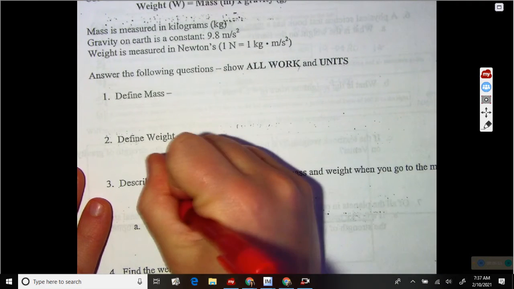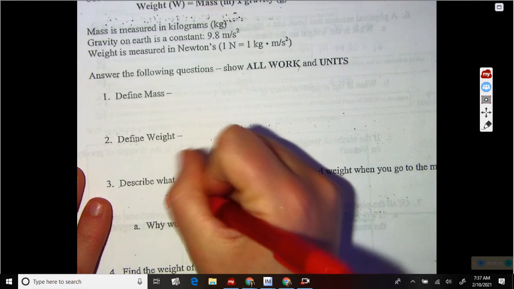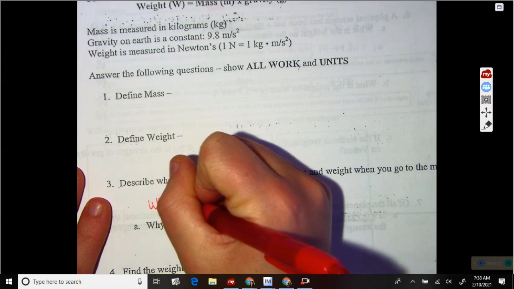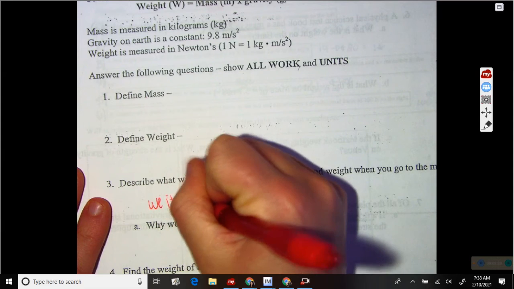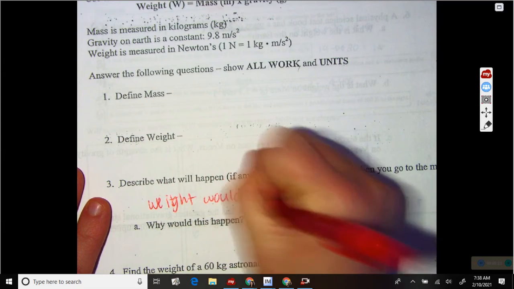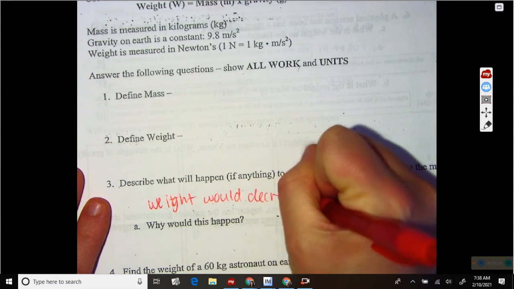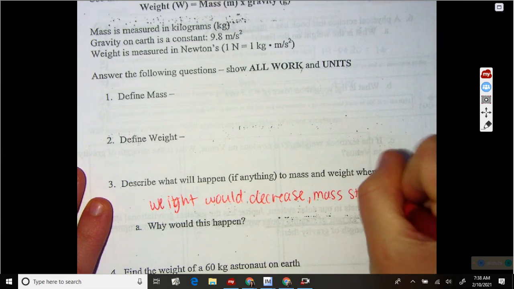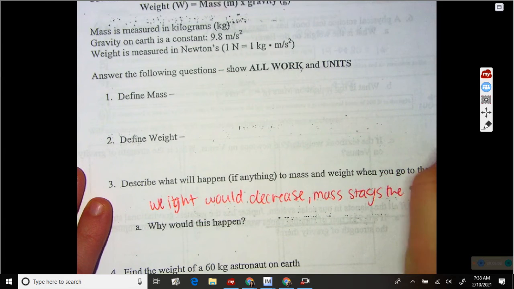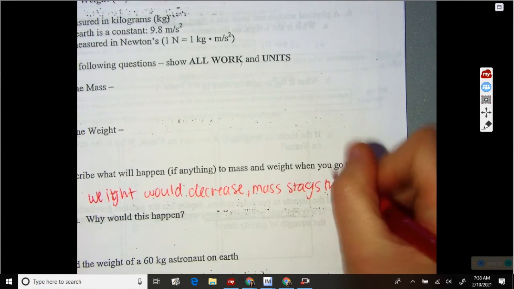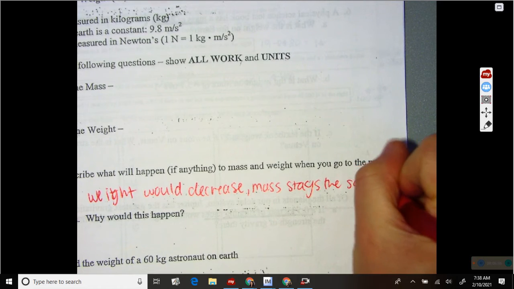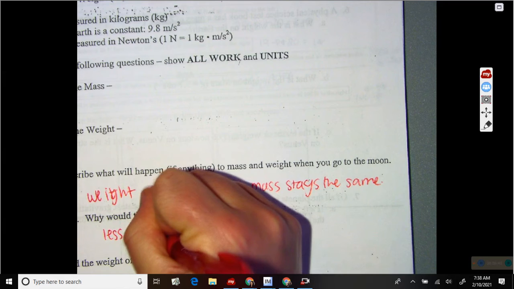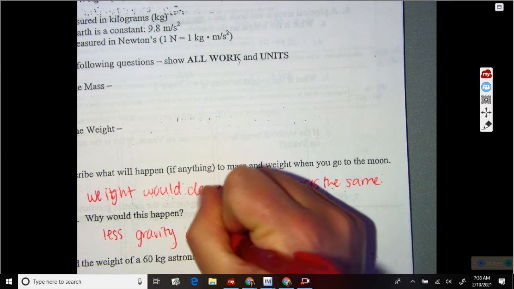Well, we know it, weight would decrease and mass stays the same. You can't change your shape or your size, but your weight would change because gravity changes. So why is that? Because there's less gravity on the moon.